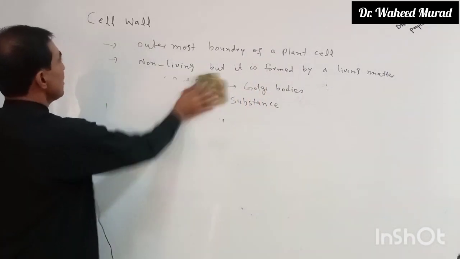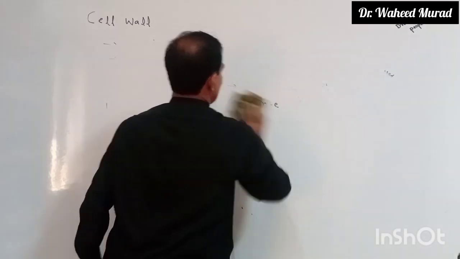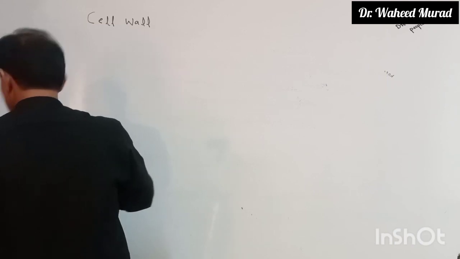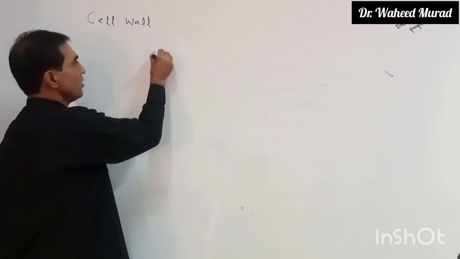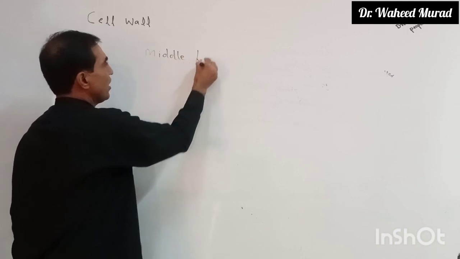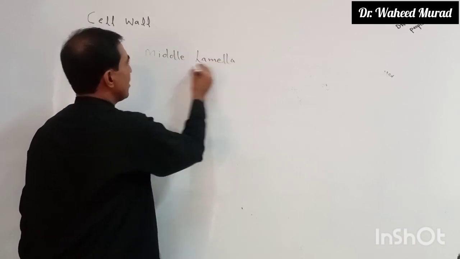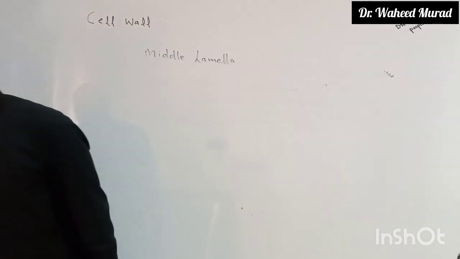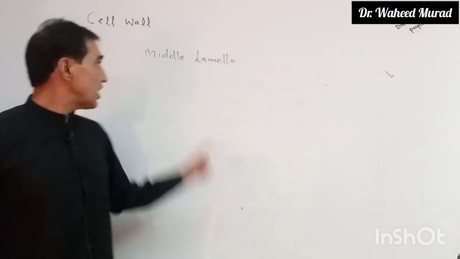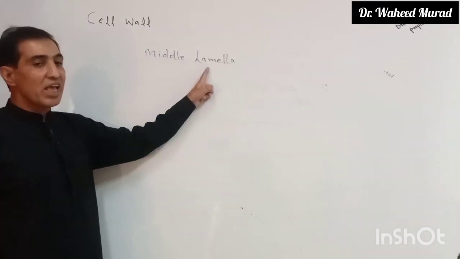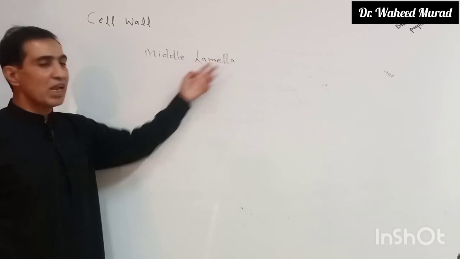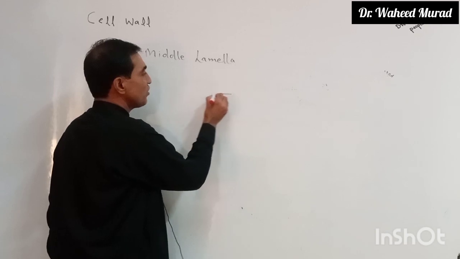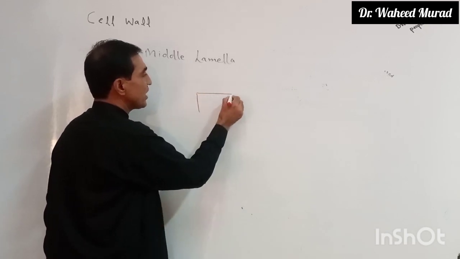The first one is the middle lamina. Middle lamina, the name indicates, what does it mean? The name indicates it means middle layer. Middle means middle और lamina layers को कहते हैं. So middle lamina is present between the two neighboring cells.